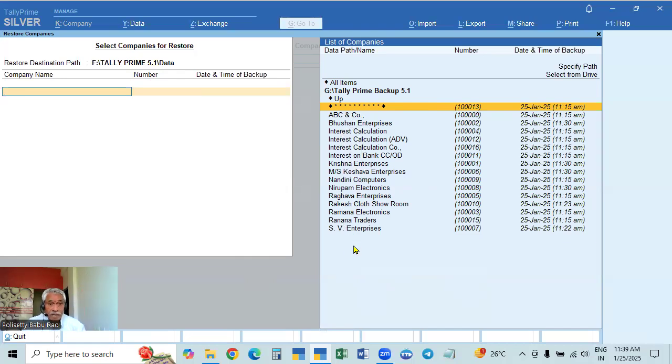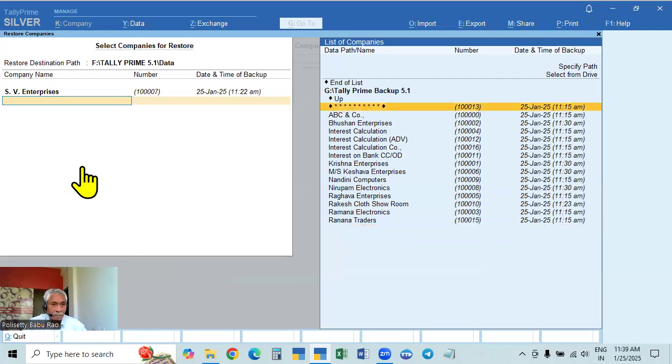Okay. Now which company is deleted? So the SV Enterprises is available there. So we select that. This is the company which is deleted or the data is corrupted. Just select that company, enter. So from here, it will come to the original data path. So enter that. So that company will come here.